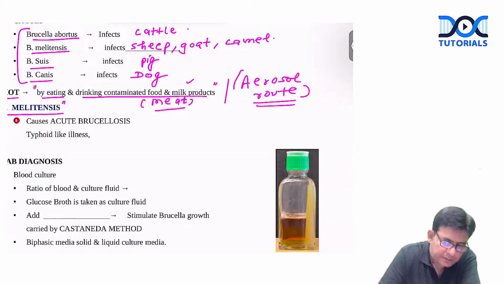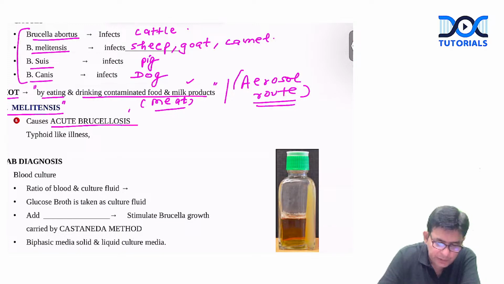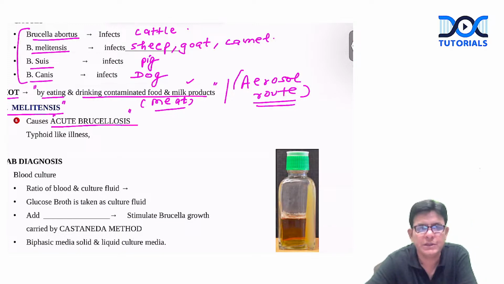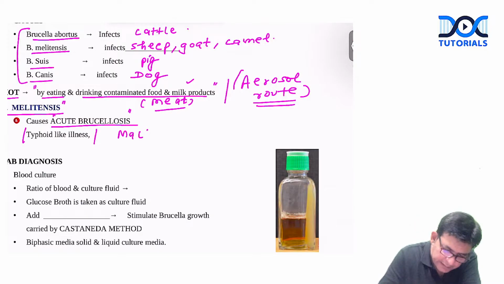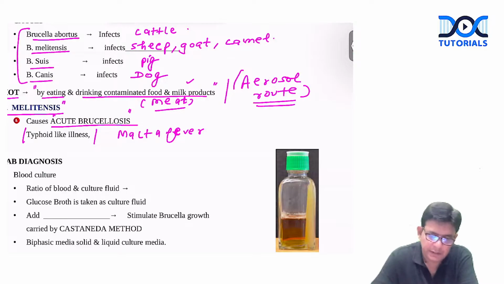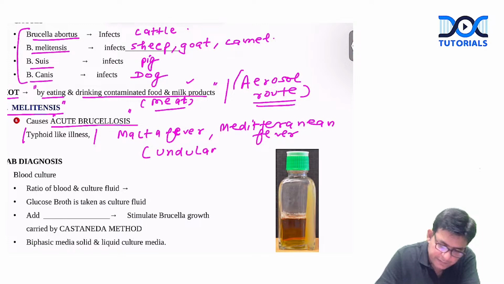Of all these four, the most important one to focus upon is Brucella melitensis. This Brucella melitensis does acute brucellosis. Acute brucellosis is also termed a typhoid-like illness, and it has other names too. It is termed Malta fever, Mediterranean fever, and you can call it undulant fever also.